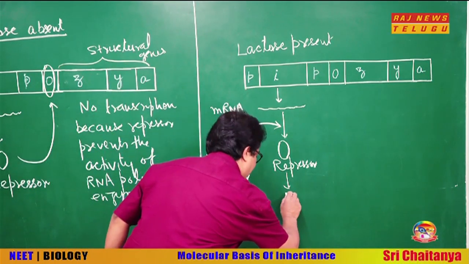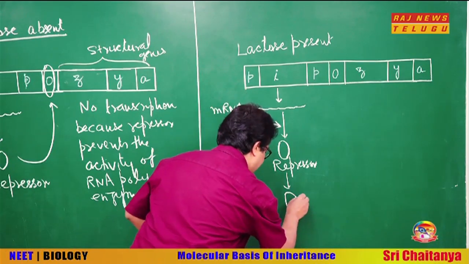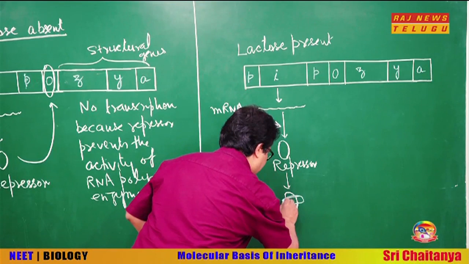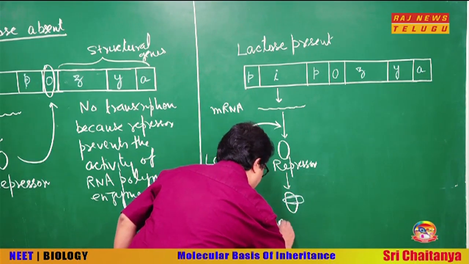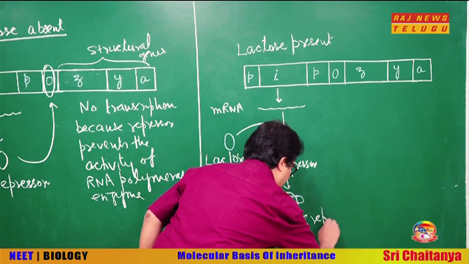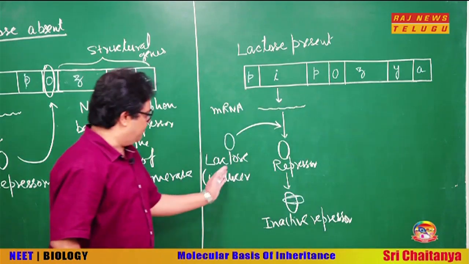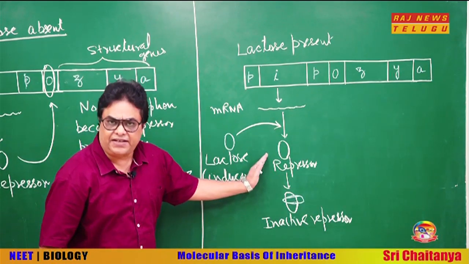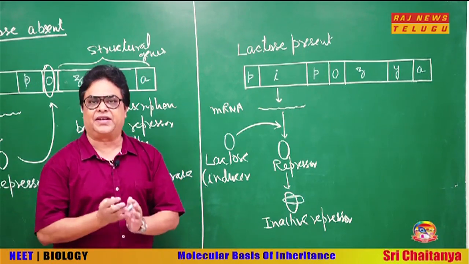So see what is happening? This active repressor, due to binding of lactose, is converted into inactive repressor. Why? Because the binding of lactose to the active repressor brings about a conformational change in the repressor.